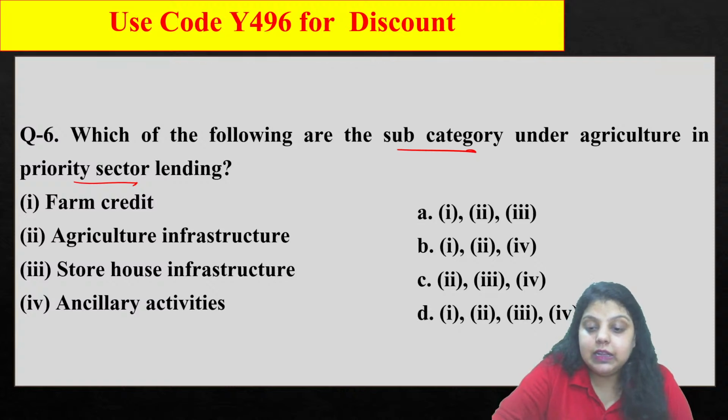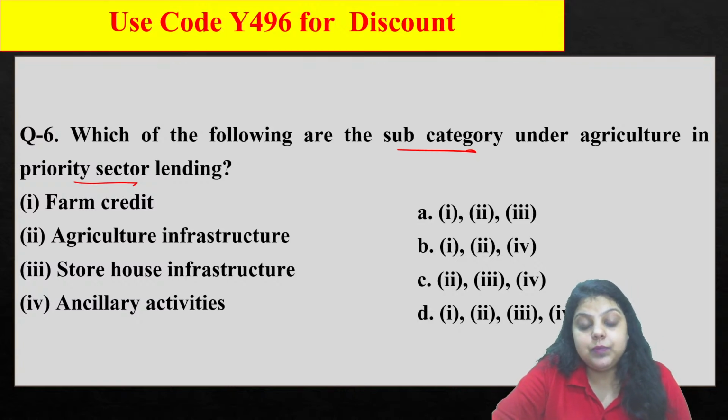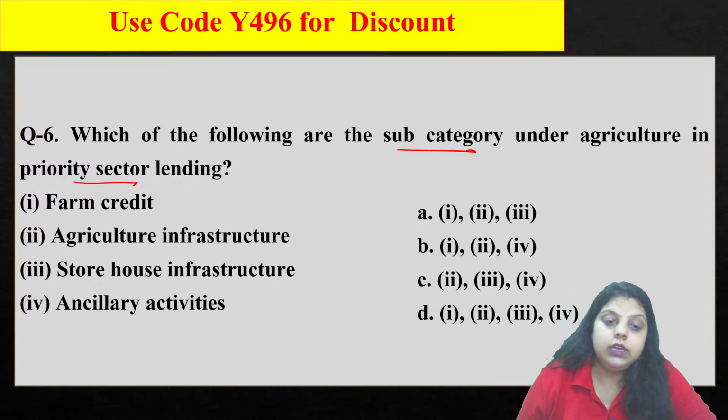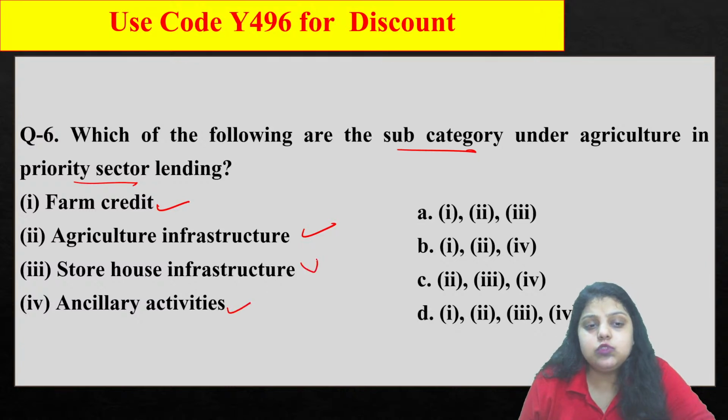Until and unless agriculture is developed, the income of around 49% of the population won't increase. So it's mandatory for us. If you want to increase the development of the country, you have to develop these sectors. So those sectors are known as priority sectors. It covers your farm credit, your agriculture infrastructure, your ancillary activity, but not the storehouse infrastructure. It's a part of housing facility. So first, second and fourth, and the right answer will be B option.